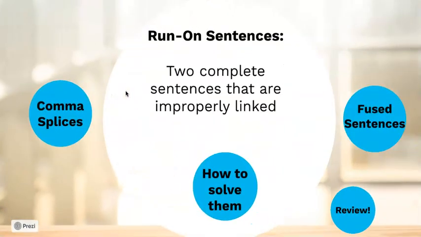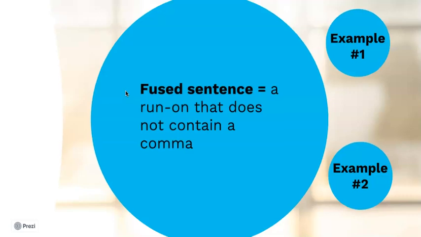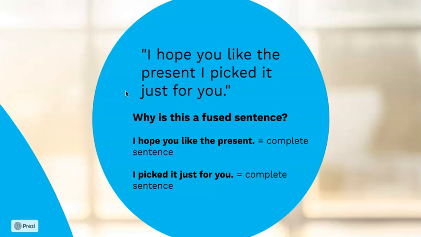All right, so the other type is called a fused sentence. This is a run-on sentence that doesn't contain a comma. This is maybe a little bit easier to identify because it doesn't have that pause in it, right? So for example, I hope you like the present I picked it just for you. You might look at that and think, something's not right there, right? Because it doesn't have that comma breaking up the sentence and tricking us into thinking maybe it's not a run-on.